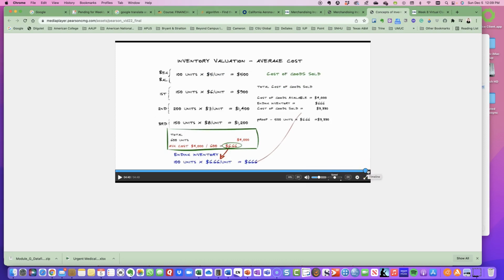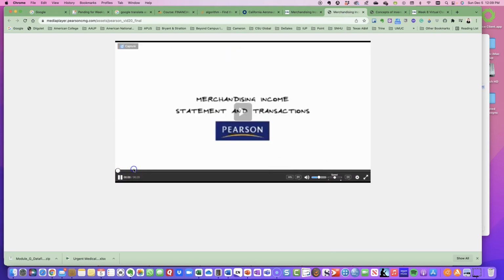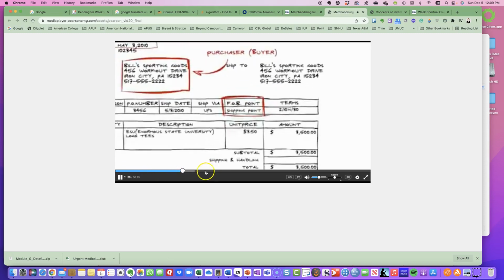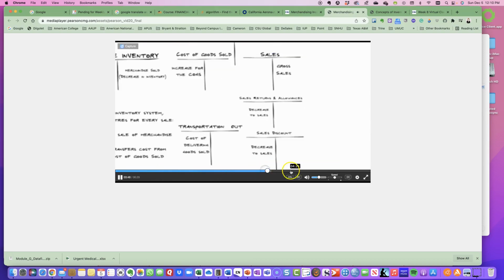So basically, the last part of your assignment is to note which of these two videos helped you. And then here, since we're doing LIFO, FIFO, and average cost, which of these three valuation methods do you find most useful? And then here, when we're looking at merchandising inventory, it kind of shows you the debits and credits in a T account for merchandising inventory, and it shows service and business items, and it shows you invoices and where this information is on an invoice. So hopefully you find these videos useful and the T accounts that they're providing useful as well.